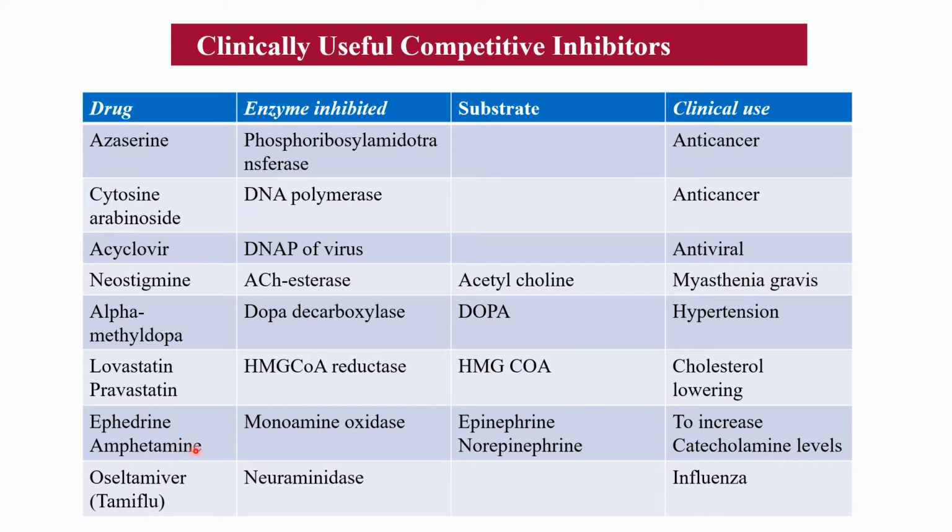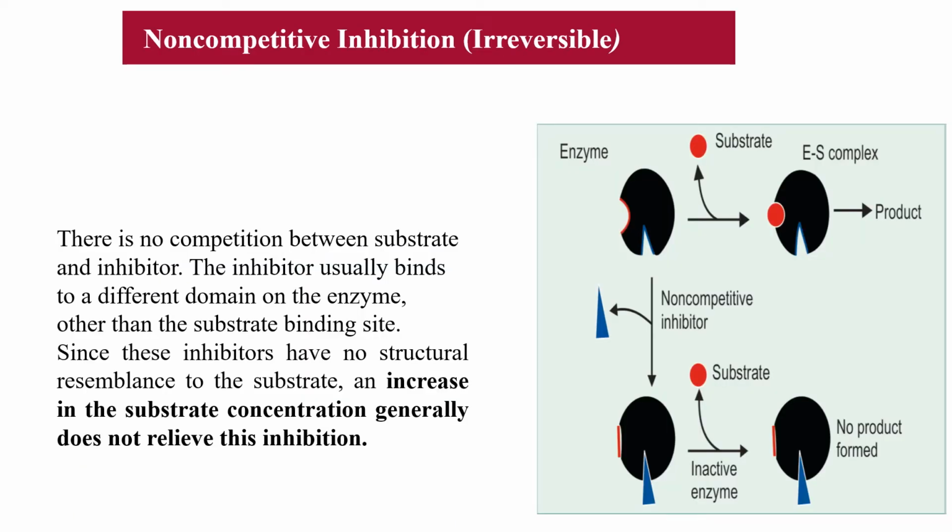Then ephedrine and amphetamine, these drugs are inhibitors of the enzyme monoamine oxidase and they are used to increase the catecholamine levels in the body. And oseltamivir or Tamiflu inhibits the enzyme neuraminidase and is used in the treatment of influenza. So this is an antiviral drug. So these are the various competitive inhibitors of the enzymes which are used as drugs.